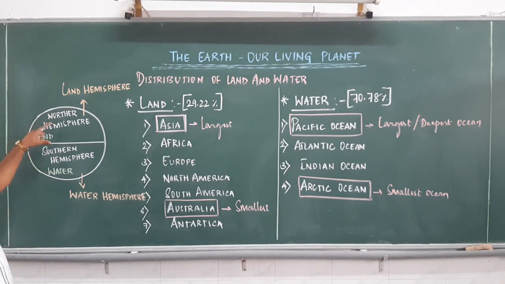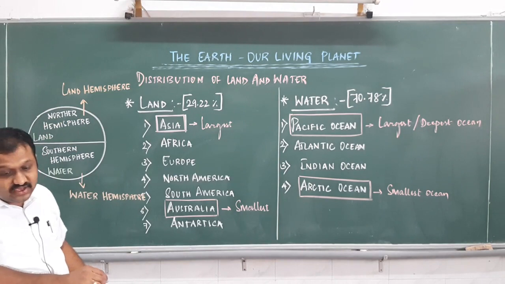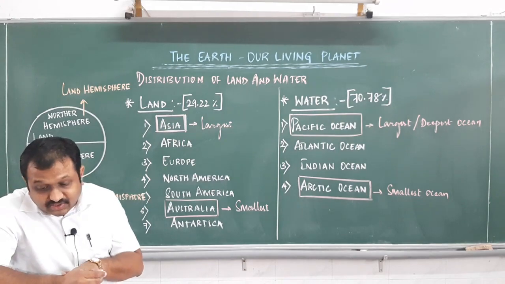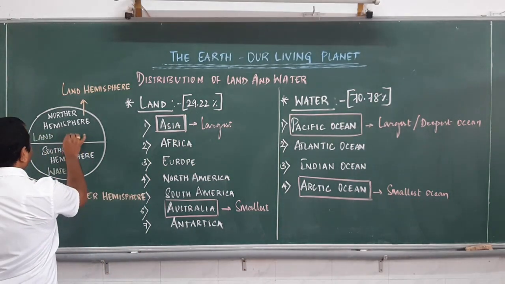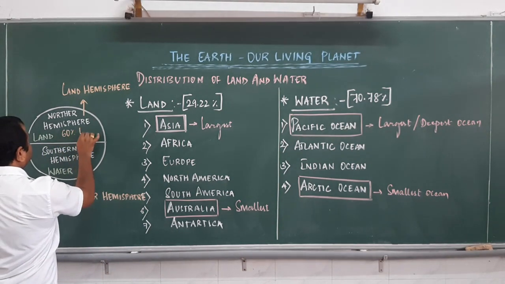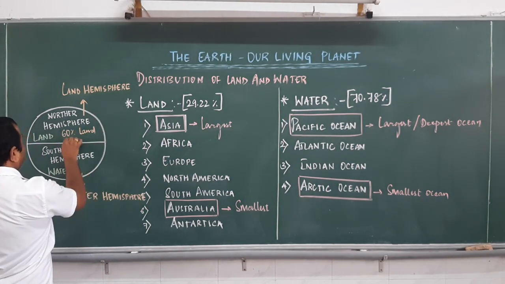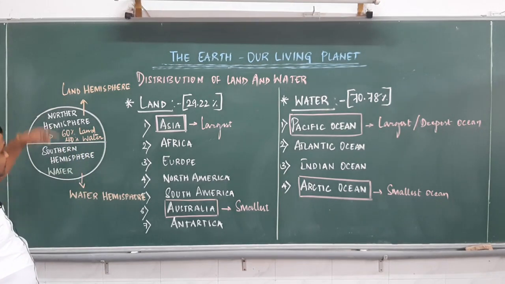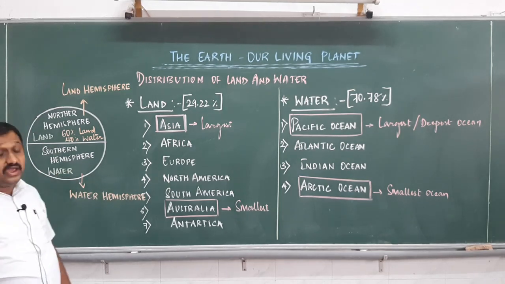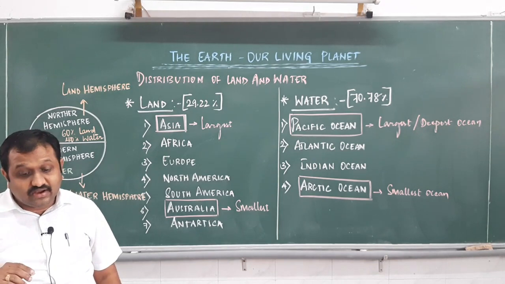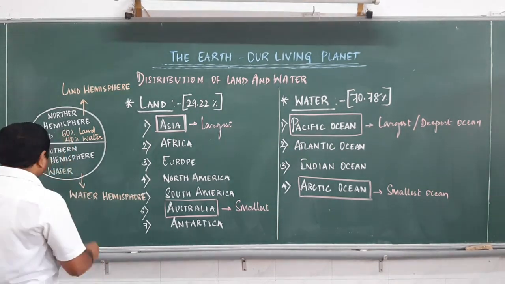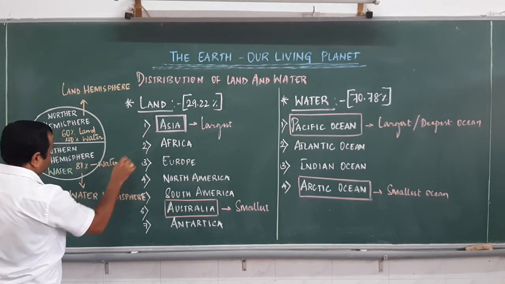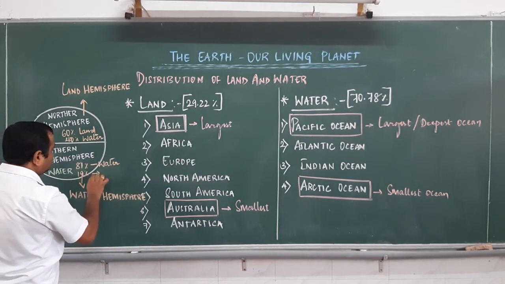Here, what is the percentage of land that covers in the northern hemisphere? As I told you, 60% of land and 40% of water we can see in the northern hemisphere. Whereas coming to the southern hemisphere, it is more of water and less of land. How much does it contain? 81% covers water, whereas only 19% covers land.